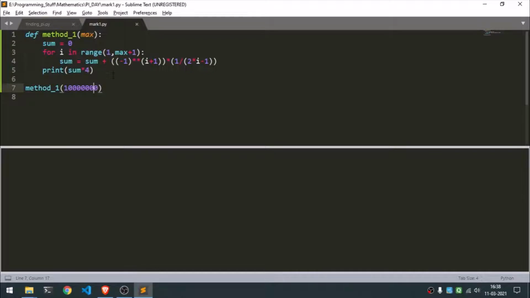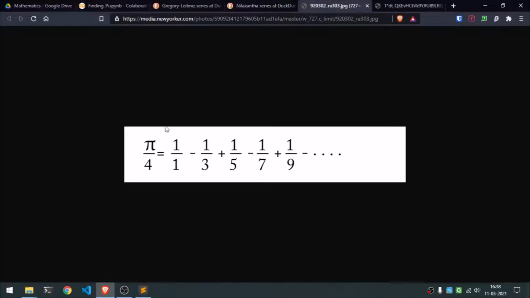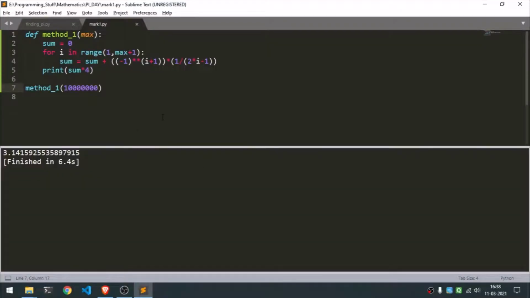Let's just see what happens. Okay, 3.1415925. So it is correct till here, but the other values are garbage. And it took 6.4 seconds to calculate this. So this series is kind of good, but it doesn't give us perfect answers. So let's move on to the next method.